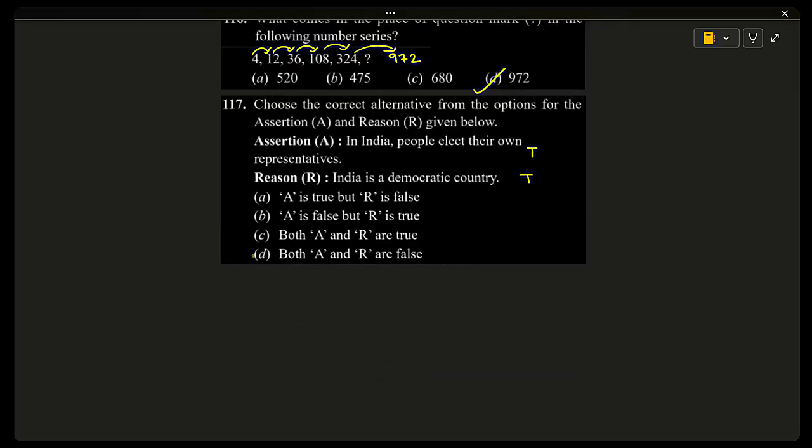That is option C. Sometimes they give whether R is the correct explanation of A or not. In this case, R is the correct explanation of A, because India is a democratic country, people elect their own representatives.